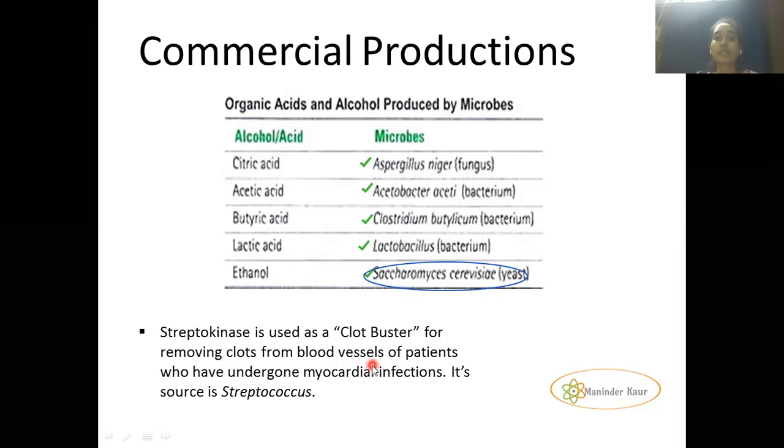The reason is they are treated by two kinds of enzymes, that is proteases and pectinases. You need to remember these two enzymes, proteases and pectinases. They are responsible for clarifying the bottled juices and removing the pulp, and they are also taken from microorganisms.